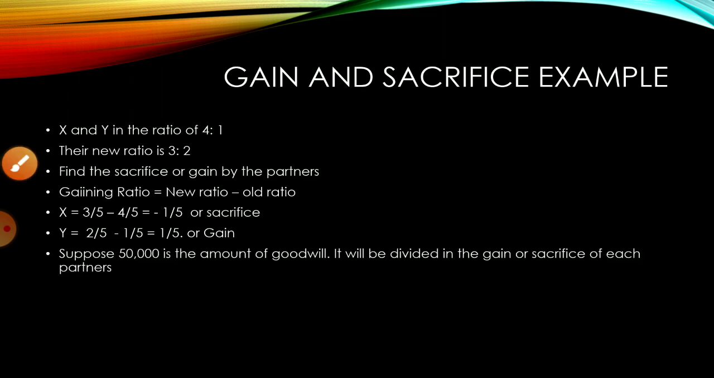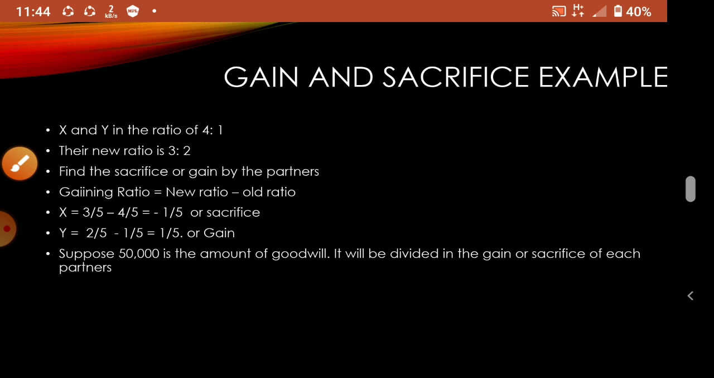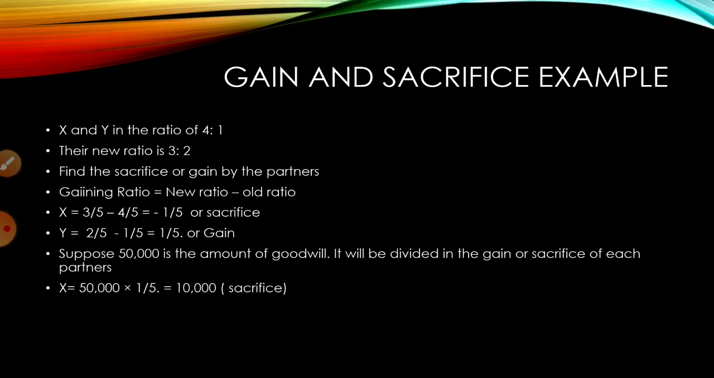Now suppose for example this 50,000 is the value of goodwill in your question. So in this sacrifice and gain we will divide and adjust between the partners. Partners will adjust through their capital account or current account. Understood? So they will not divide the total 50,000, only that change, that amount only they are adjusting. Now x has sacrificed 1 by 5 of what? 50,000. Now we'll calculate how much is the amount. So x will be sacrificing 50,000 into 1 by 5, so it will be 10,000. Y gains again 50,000 into 1 by 5, so 10,000.